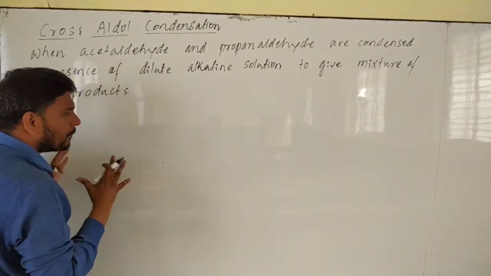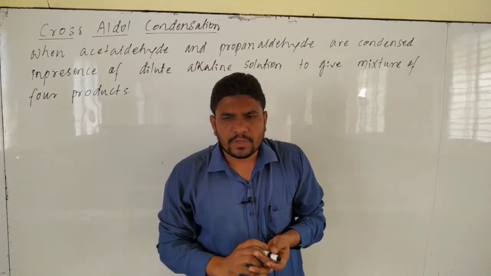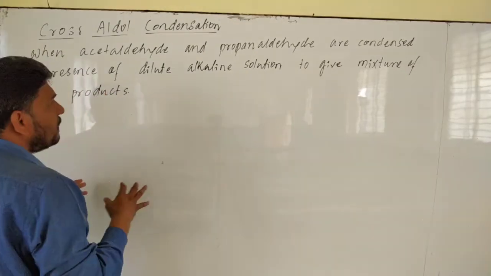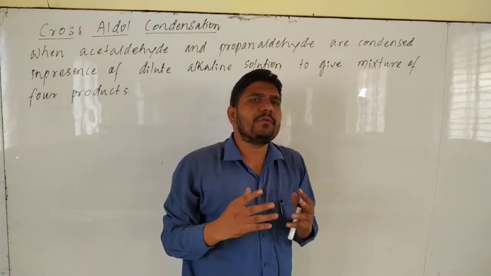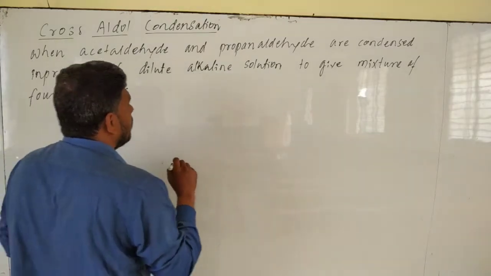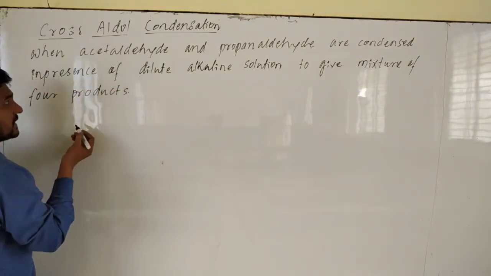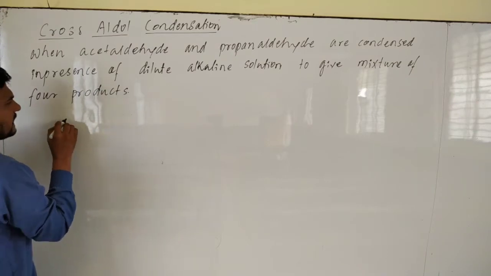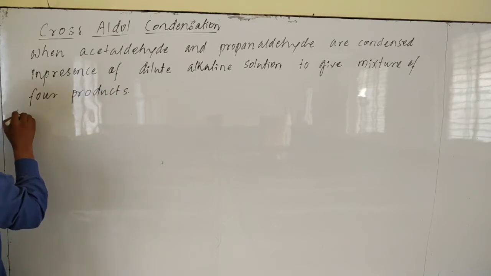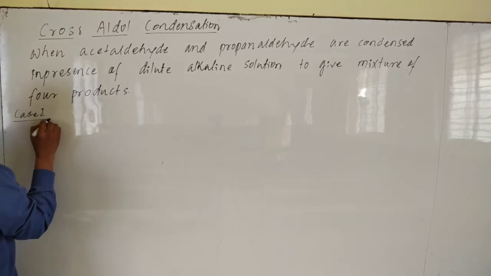See how 4 products are formed. In aldol condensation, what happens? We are going to get only one product, that is aldol. But over here, you are going to get a mixture of 4 different products. Listen. Acetaldehyde is nothing but ethanal. See, we will discuss this cross aldol condensation case wise.